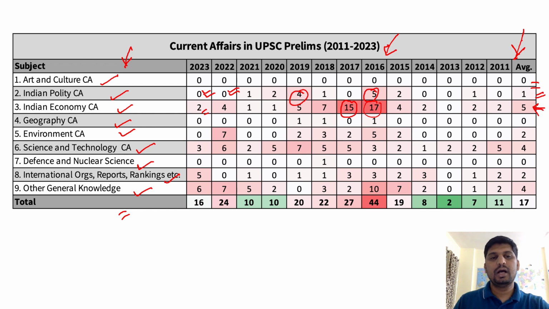Geography, it's not much. Once they have asked 1 question, once it's 0. So the average is coming out to be 0. We'll take it as 1. Okay, let's see.